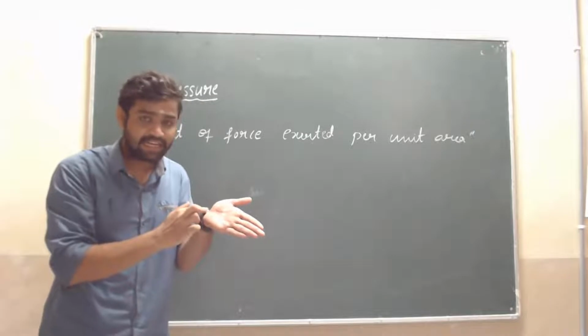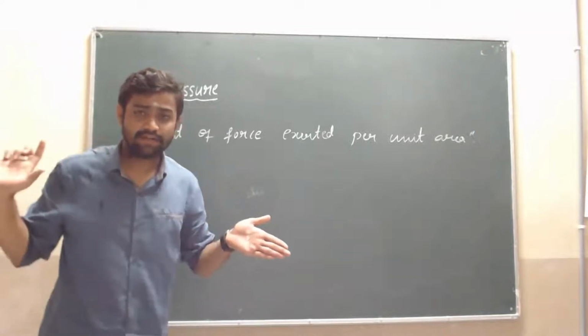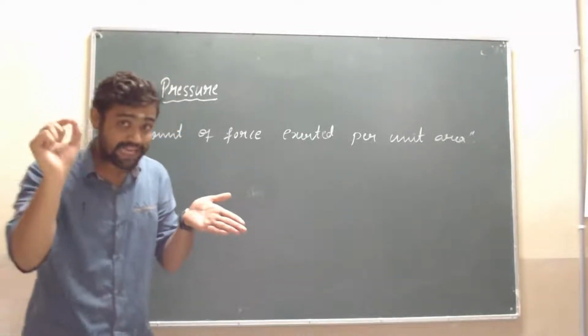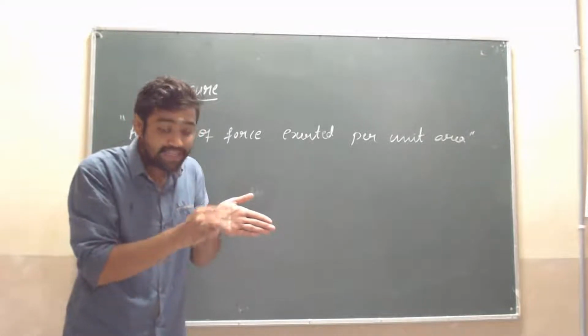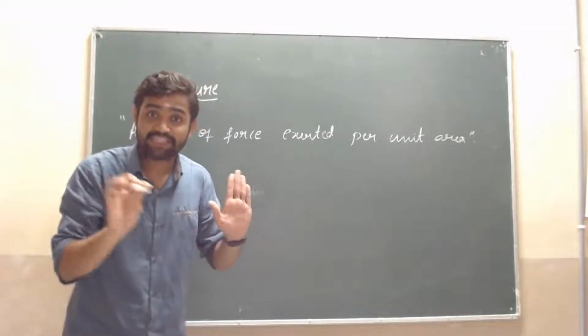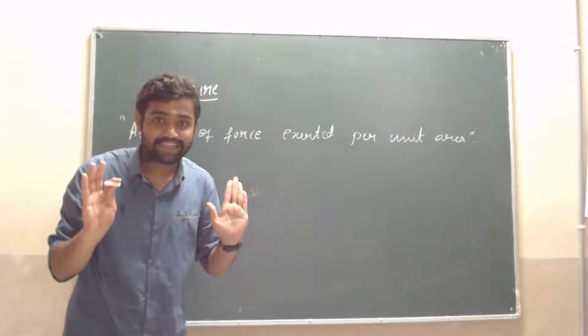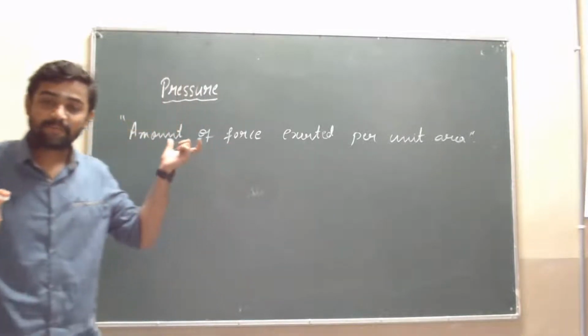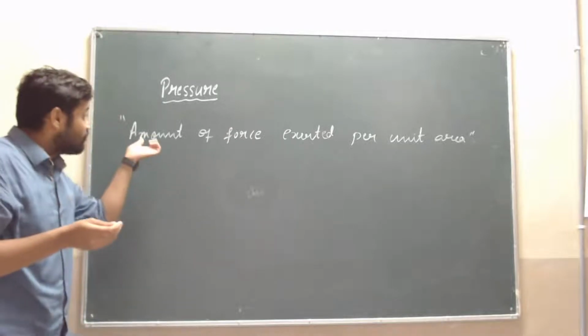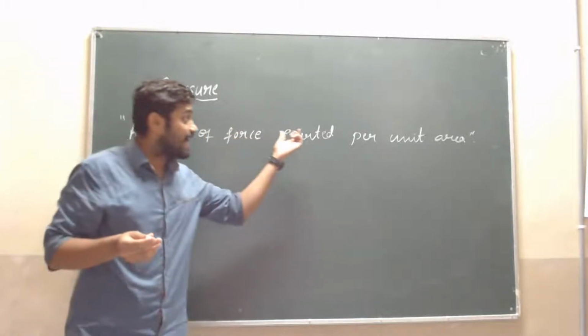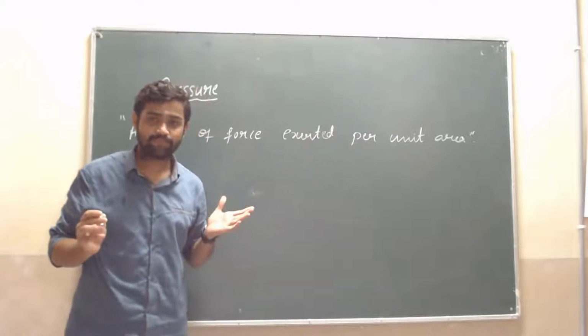Sir, here there is no pain, nothing. That is force exerted only on this area. Now it is clear to you? That is nothing but pressure. That is force, amount of force exerted per unit area.